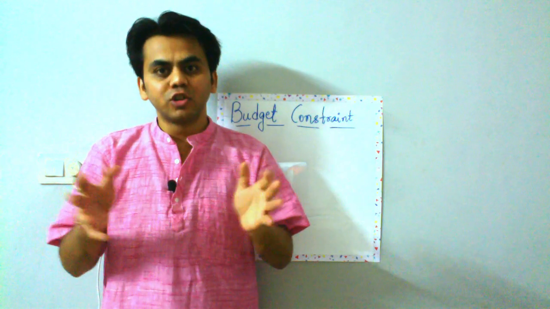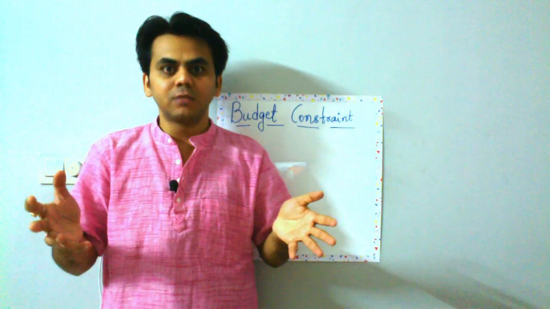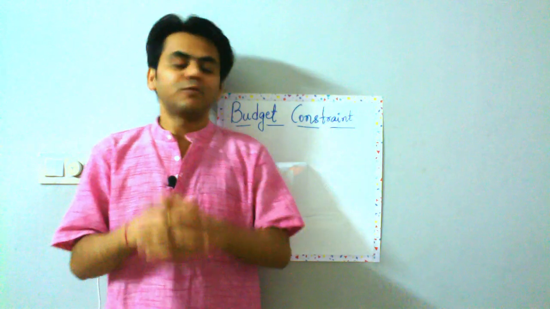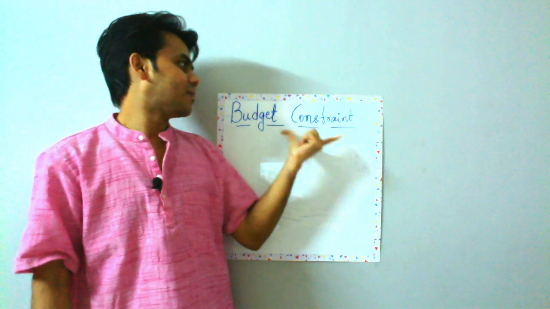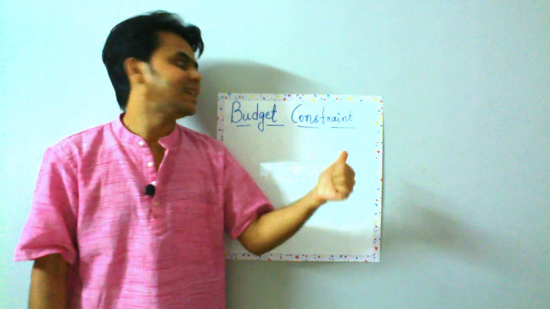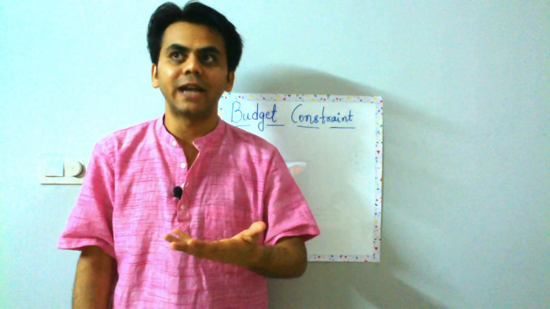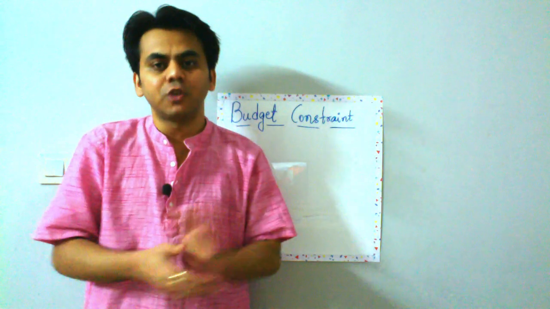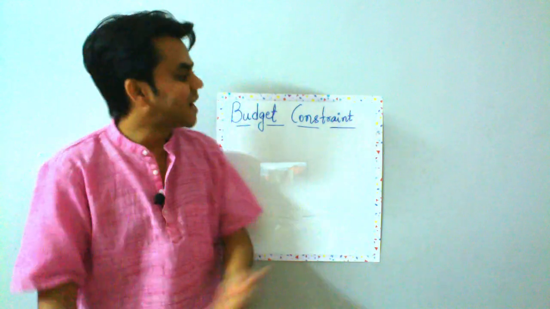The consumption bundle is something which we want to arrive at, but for that we need to first understand the budget constraint. What exactly is this constraint all about? And as you might have understood from the word constraint, it is kind of a restriction on the consumer. So let's understand this restriction.